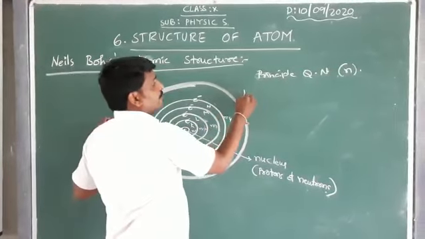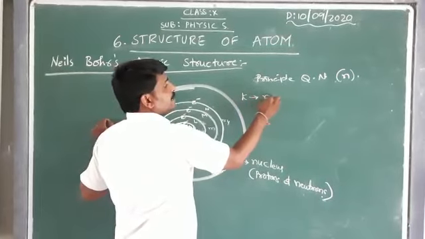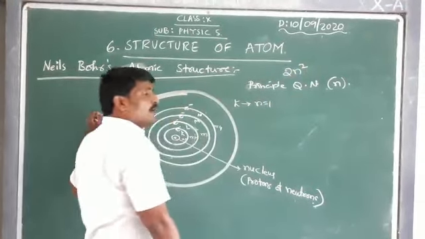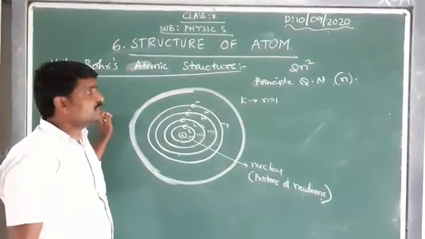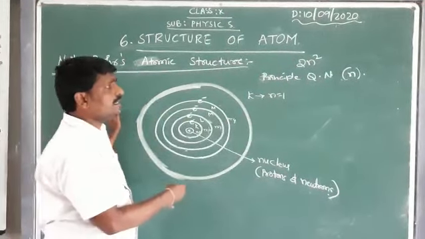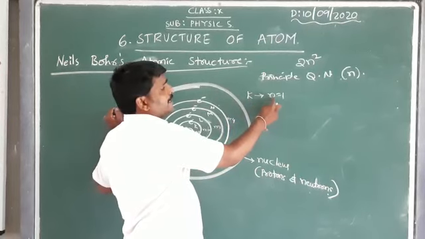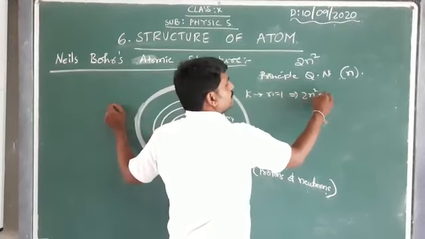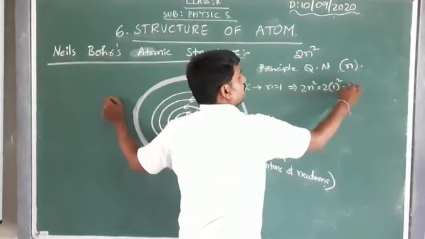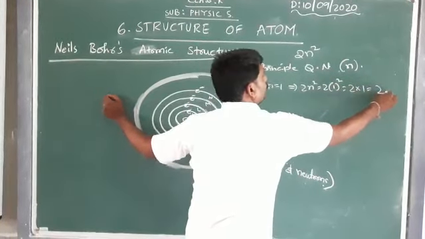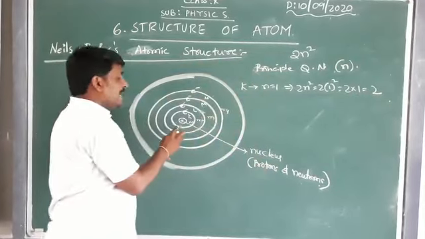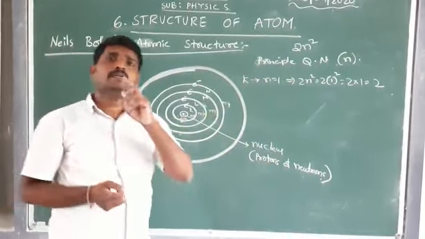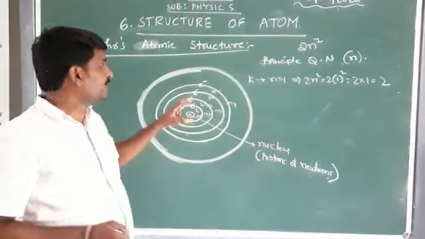For the K shell, the n value is equal to 1. By using the formula 2n², I can identify how many electrons can be handled by each and every shell. In the K shell, n is equal to 1, so 2 into 1 square is equal to 2 into 1, which is 2. That means in the K shell, the maximum number of electrons is only 2.